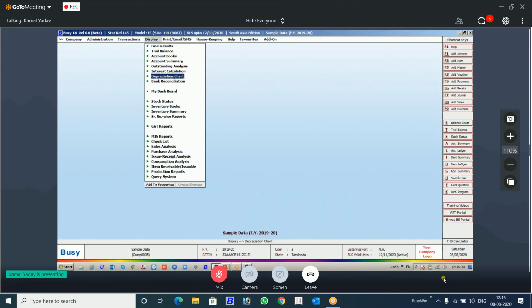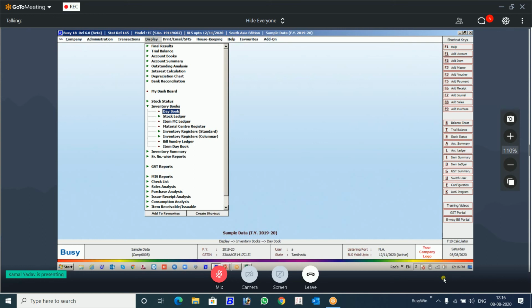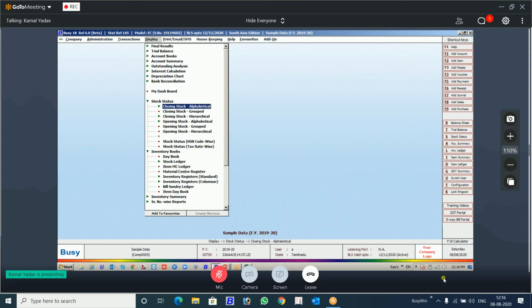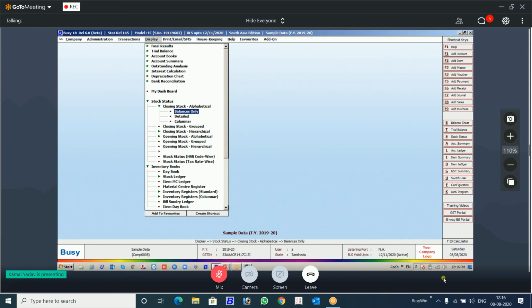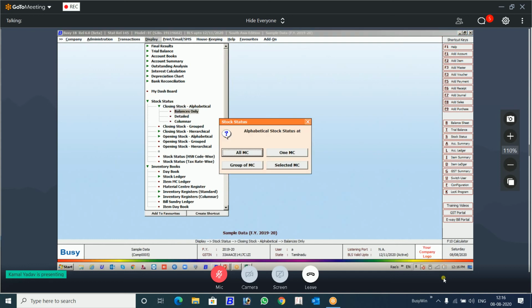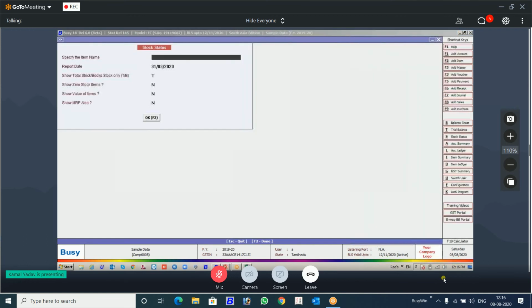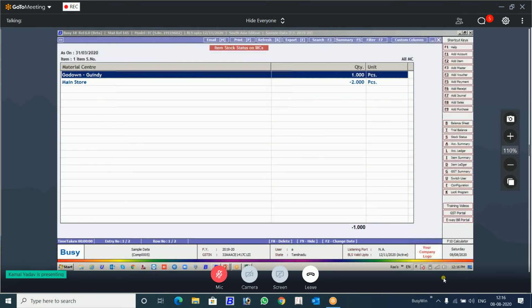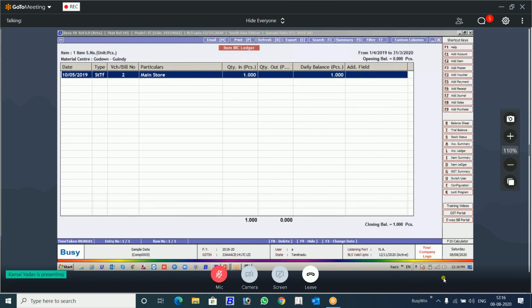Let's see stock status. Okay, this is the data that we have.